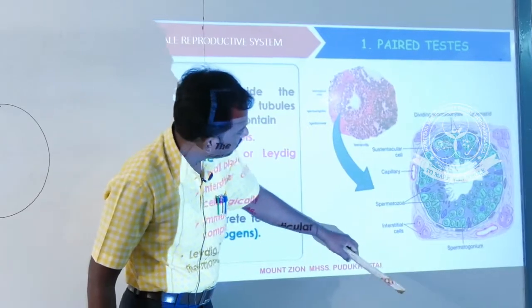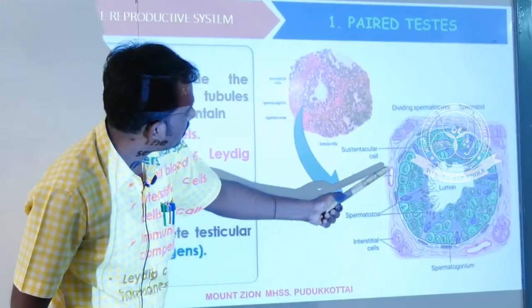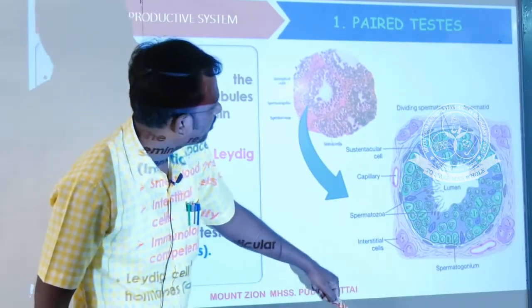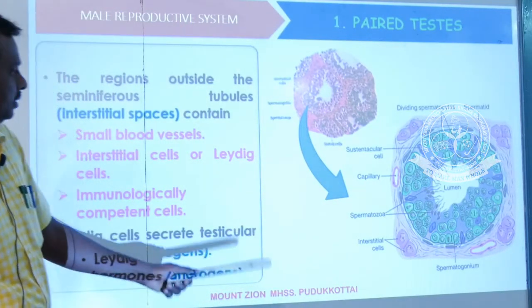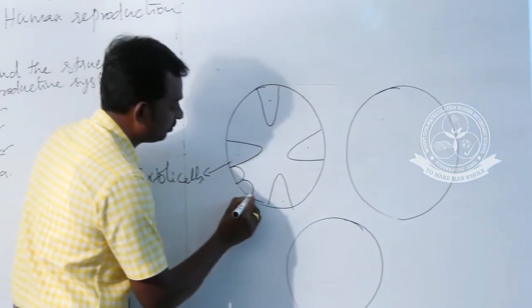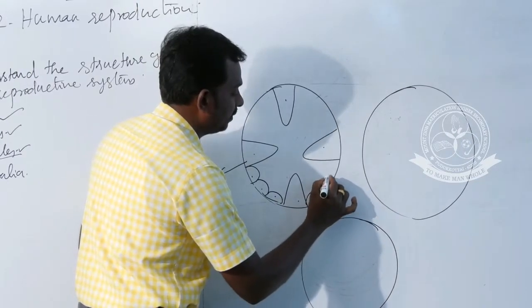Sertoli cells, also called sustentacular cells. Followed by these, smaller cells are also there.